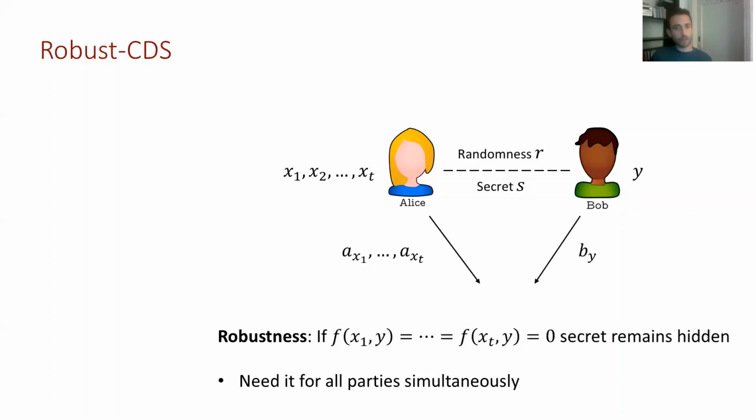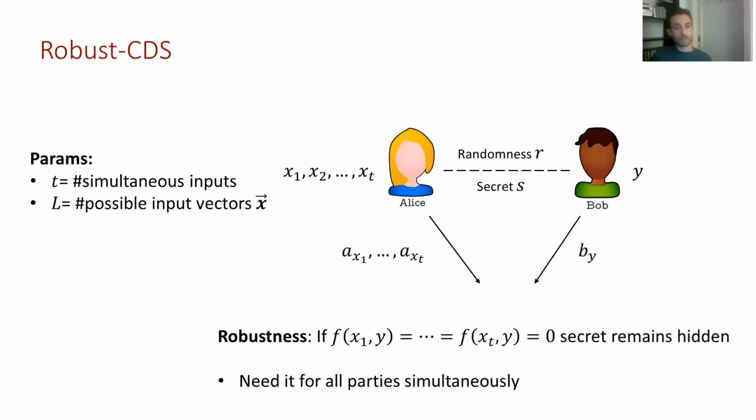And we have two parameters here that are important. One is T, which is the number of simultaneous inputs Alice can send message for while still preserving privacy. And the other important parameter is the possible number of input vectors of size T, because we have many T tuples, and Alice can be private only for some of them.